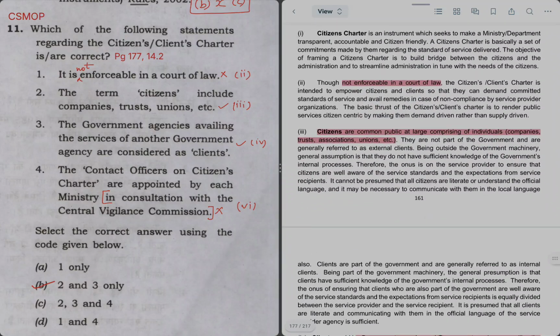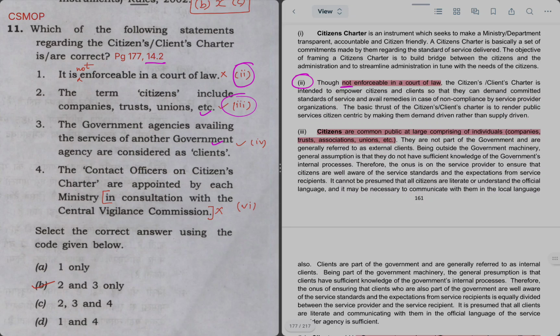So I have written the sub para number also. Under 14.2, which statement is given in which sub para. For example, "it is enforceable in court of law", so it is not enforceable actually. In sub para 2 it is given. So like that, statements 2 and 3 are correct.